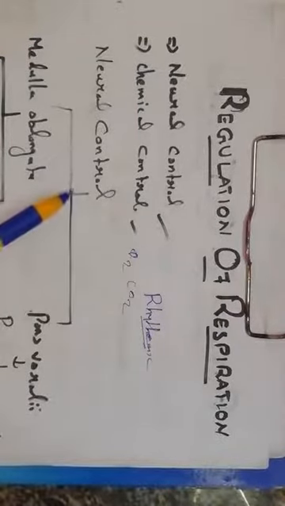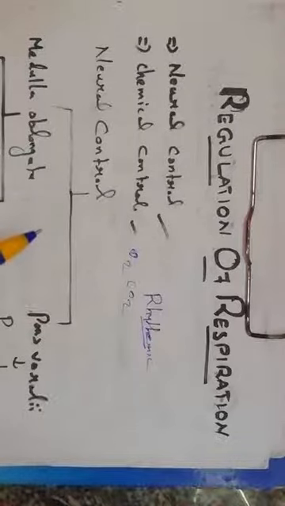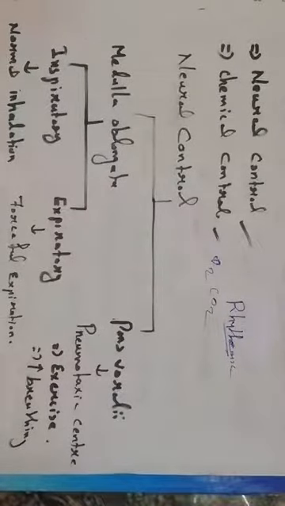For neural control, there are three neural control centers, or respiratory centers, present in the brain, right? Do you know about the divisions of the brain?